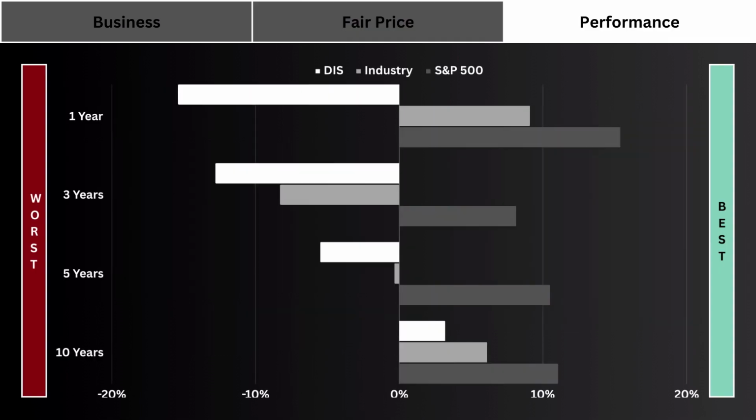So we've looked at the business and the fair price of the company. But other than that, sometimes you just want to know how the stock has performed over a number of years against its industry and that of the S&P 500. Sometimes you just want to know if the company has done well enough to invest in based on its past performance.